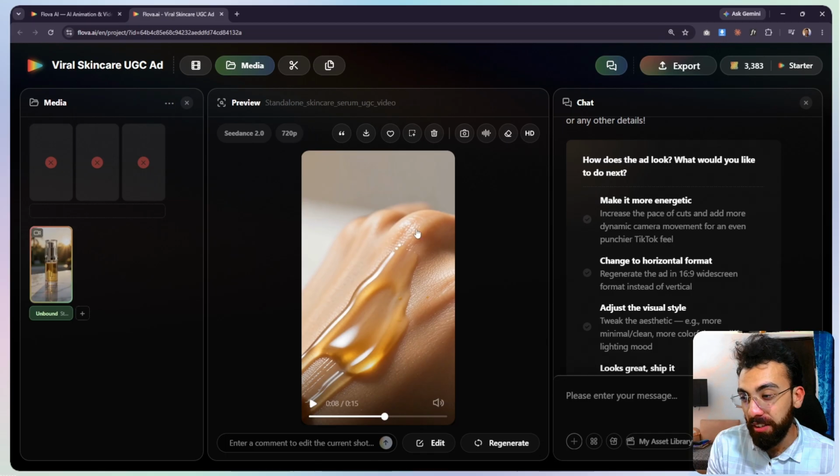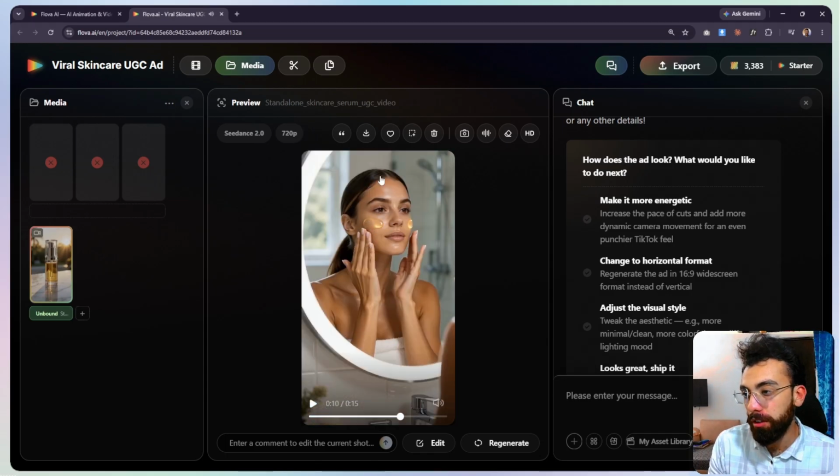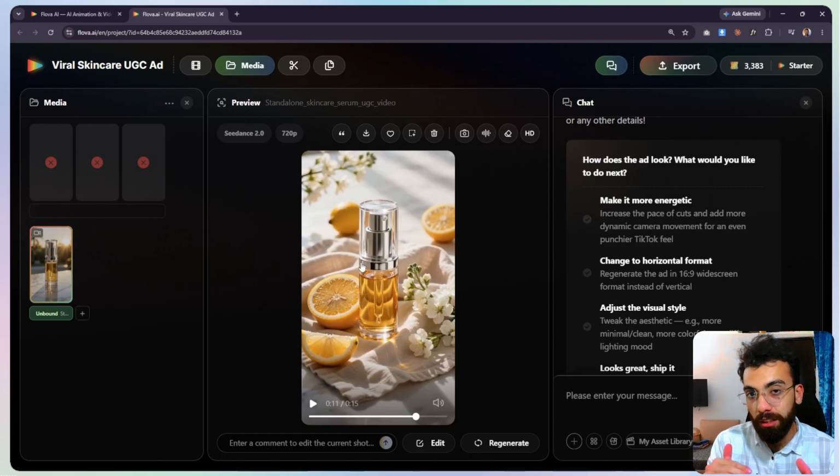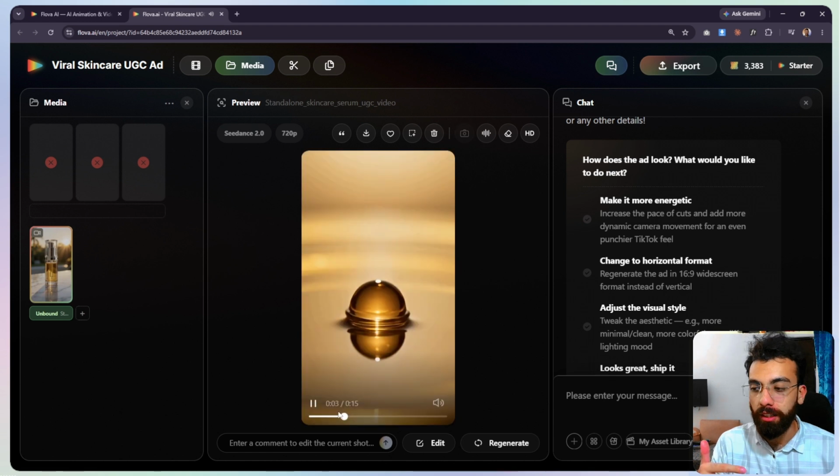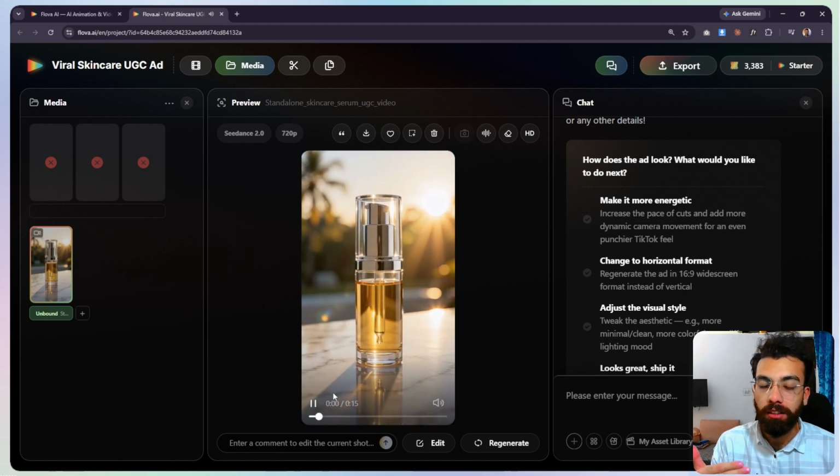We see the skin, it looks like a real person's skin. Then we have the same color of serum, and this character was totally built by Flova AI. I didn't do anything in front of you. I just gave it 5 to 10 words and it has generated this high quality ad which is perfect. It created the character for me, music, sound effects, and everything was consistent throughout the video. Every scene looks like it is connected to the next one.